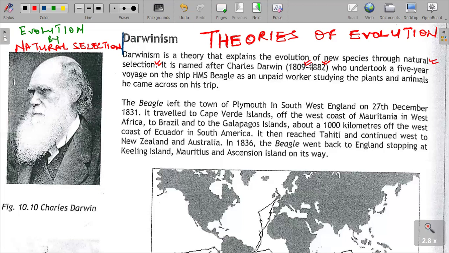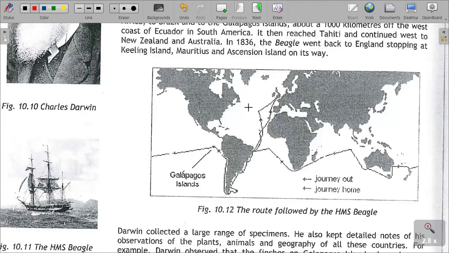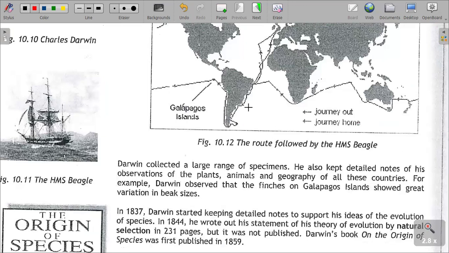So this theory was actually developed by Charles Darwin. Without wasting any time, we want to look into the principles of Darwin's theory.